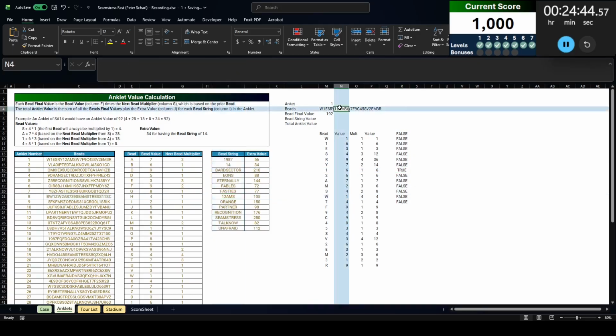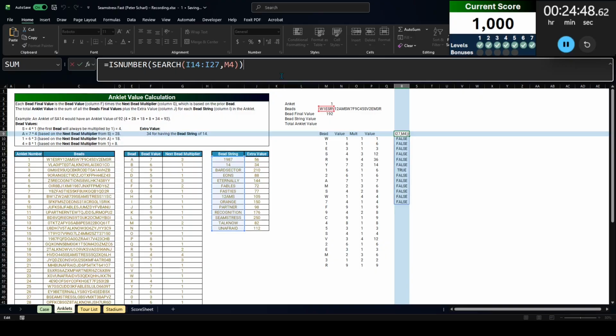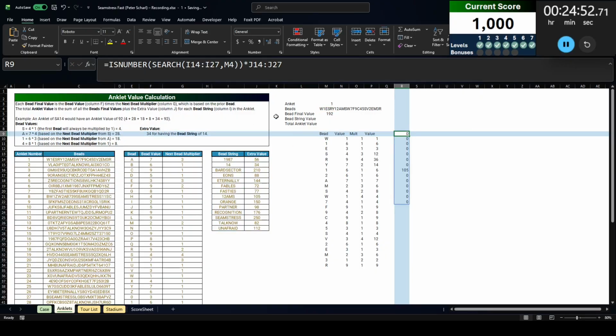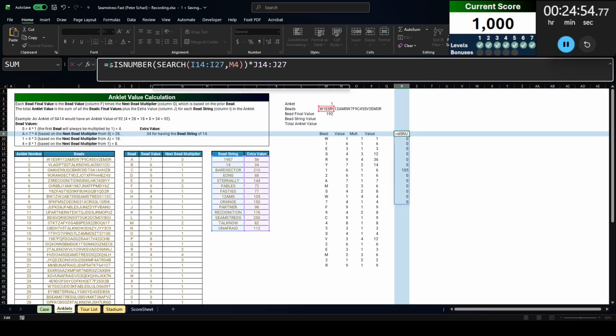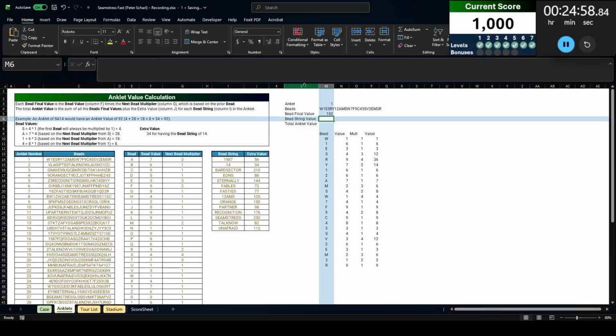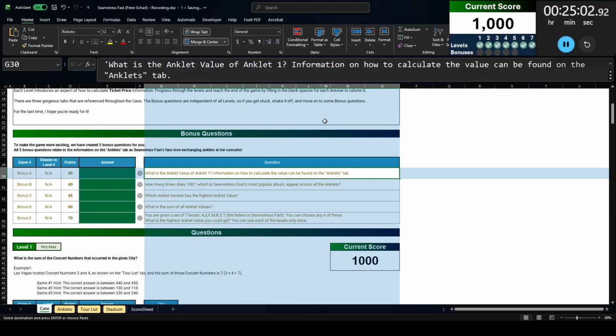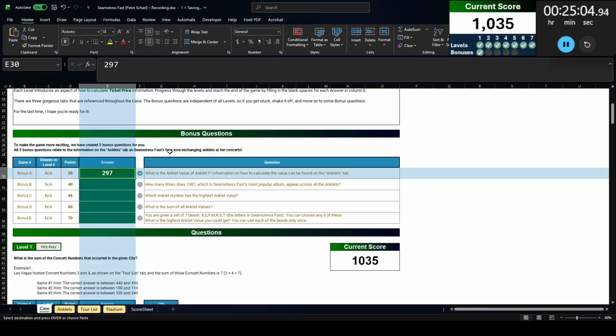I think that's 12 AMS. Yes, I see that right there. So now we're going to take that. True and false is equivalent to 1 and 0 in Excel. So I take that, multiply by the extra value. That's going to give me the value of all the extra bead strings in there. Sum all that together, and that gives me my bead string value. Sum those two numbers together. My total anklet value for anklet number 1 is 297.